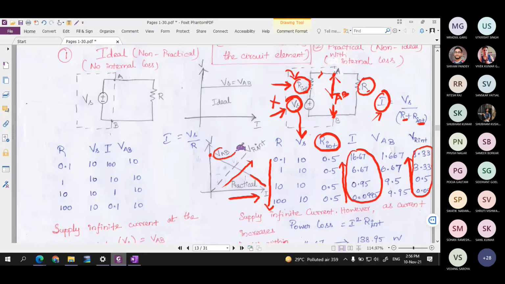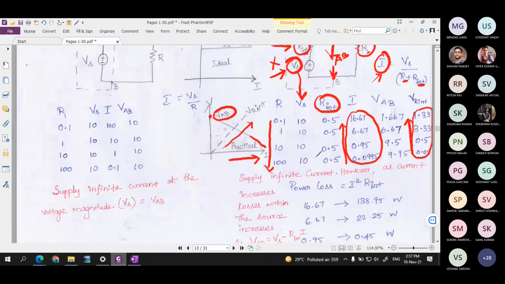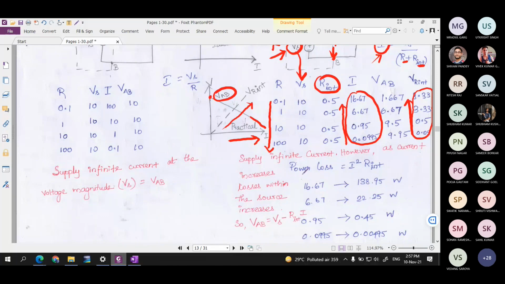So what is happening is the power loss within the source is increasing. You can see here that if the current is higher, the power loss within the source is also higher. That's why I said when the current is increasing, the power loss within the source is also increasing. You can see here that the current is varying from almost 0.1 to 17 ampere. So here the power is the power loss within the source. This power loss within the source is also increasing as the current is increasing.